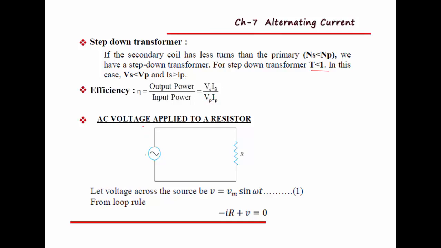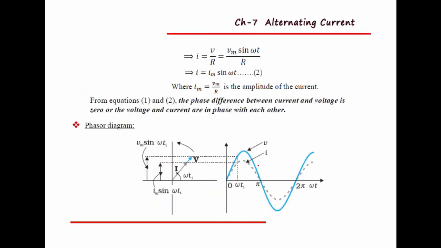And this is AC voltage applied to a resistor. When alternating voltage is applied to a resistor, what happens? What is the relation between voltage and current? We know the equation V equal to Vm sin omega t. We can use Ohm's law here, I equal to V divided by R. So here you can observe two equations. Alternating voltage or instantaneous voltage V equal to V naught sin omega t. Alternating current I equal to I naught sin omega t.